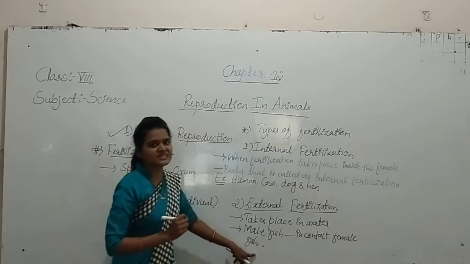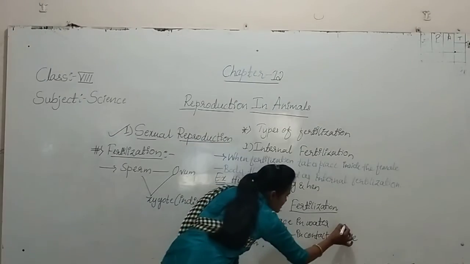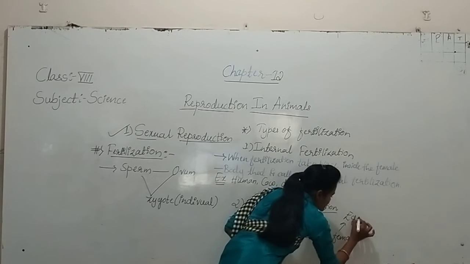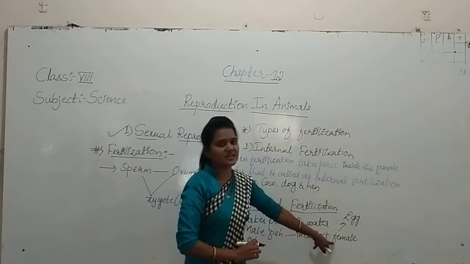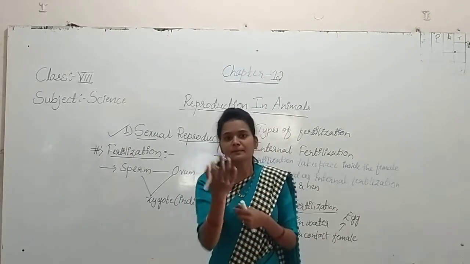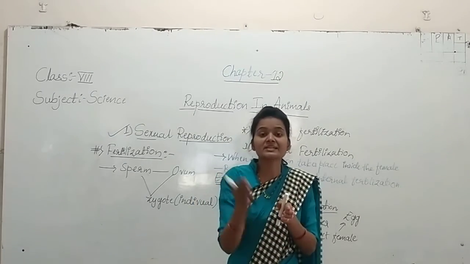What are they releasing? The female fish releases the eggs, thousands or hundreds of eggs. The female fish which is in contact with that male one releases them.